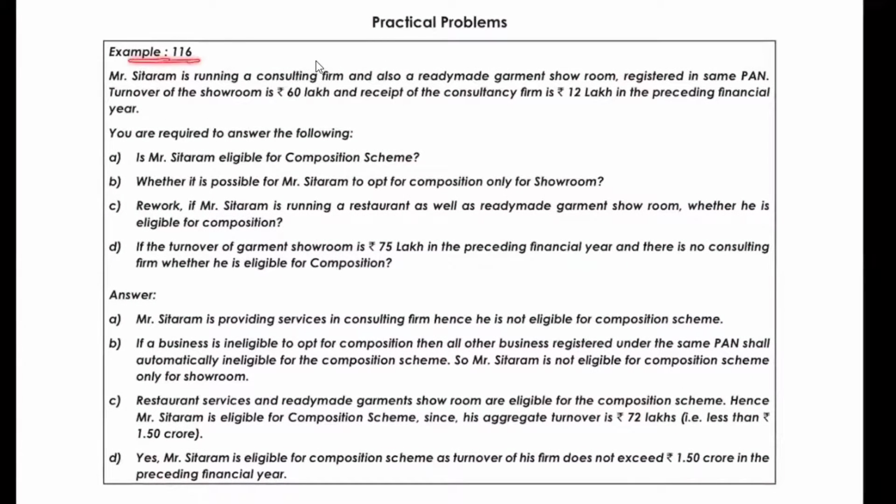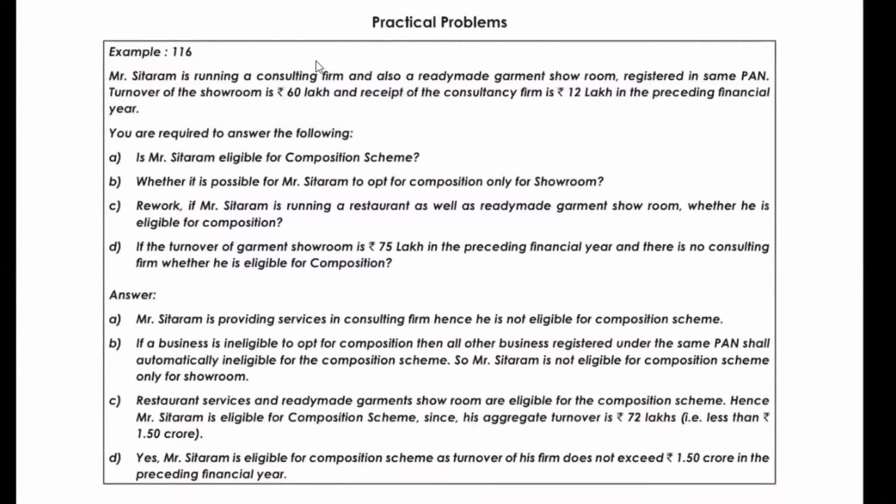So let's see example 116. Mr. Sitaram is running a consulting firm and also a ready-made garment showroom registered under the same PAN. Turnover of the showroom is 60 lakh and receipts of the consultancy firm are 12 lakh in the preceding financial year. So what is his aggregate turnover? Aggregate turnover is 60 plus 12, which comes out to be 72 lakh. Is he eligible? Yes, if services are within 10%. So what is 10% of 72 lakh? It's 7.2 lakh. He's supplying 12 lakh, so he is not eligible.